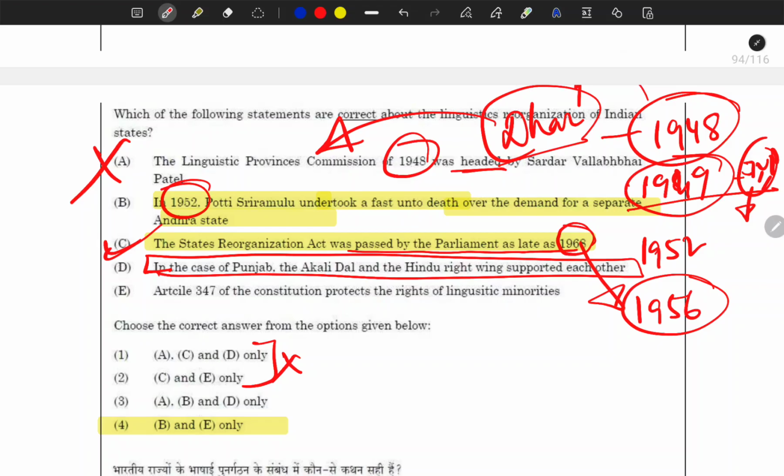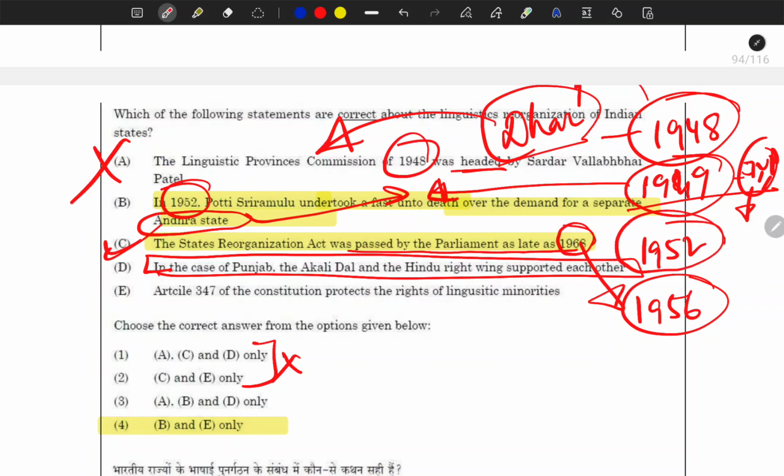Second thing, the JBP committee also refused that linguistic state, but they were in favor of making Andhra Pradesh a separate state. They were very futuristic in that regard.